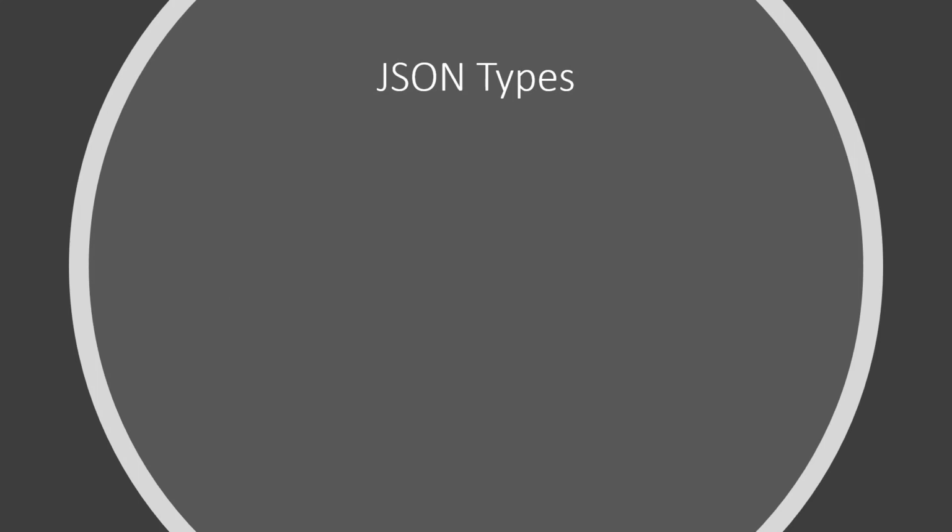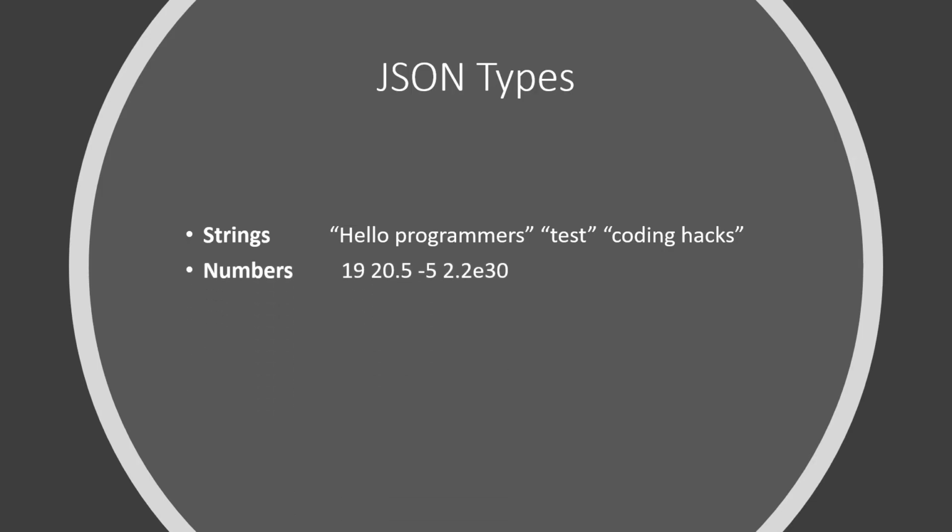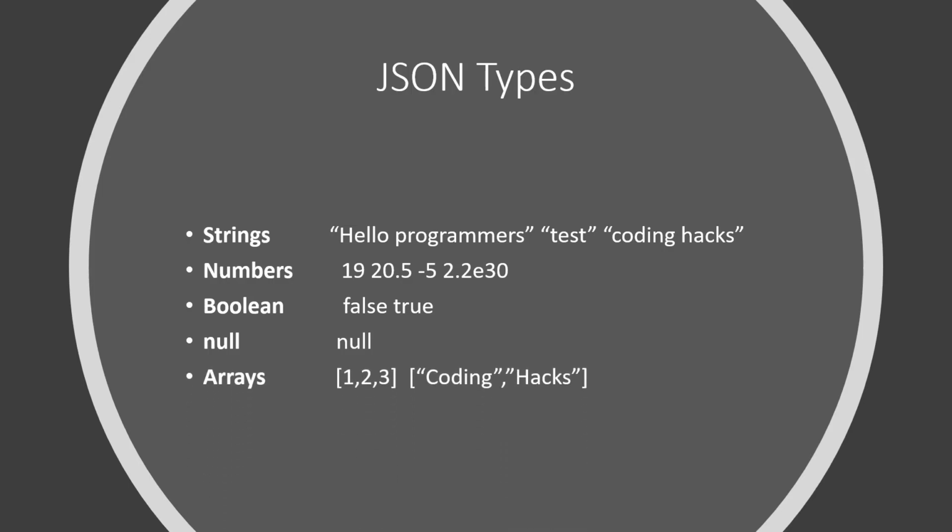As we know that JSON is a data representation format, so we need to be able to represent certain data types within it. And JSON natively supports strings, numbers, and these numbers can be in any format, whether they are decimal numbers, whole numbers, negative numbers, even scientific notation numbers. It supports booleans, which can be either true or false. It supports null, which essentially stands for nothing. Arrays can be a list of any of the types that we have talked about.